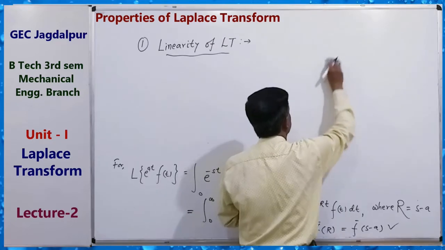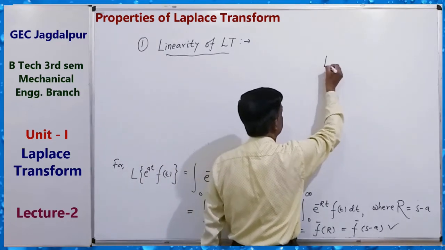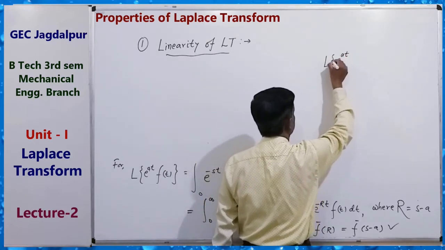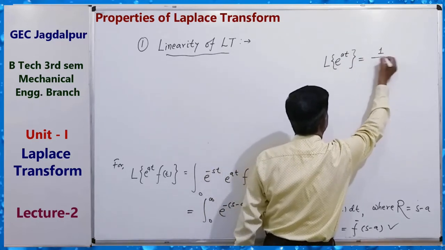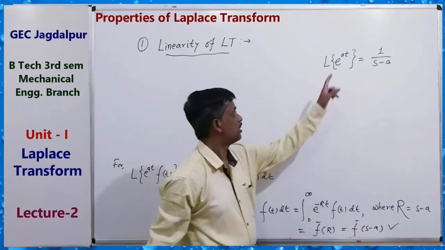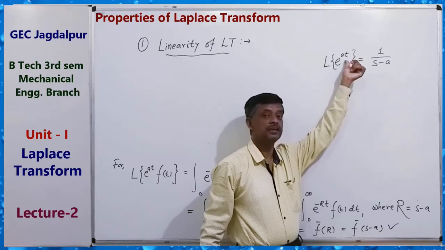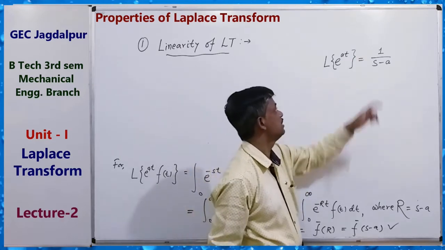So we can suppose like this: Laplace transform of e to the power at, we also know that Laplace transform of this is equal to 1 upon s minus a. That is, e to the power at into 1, and Laplace transform of 1 is 1 by s. So 1 by s, with s replaced by s minus a.